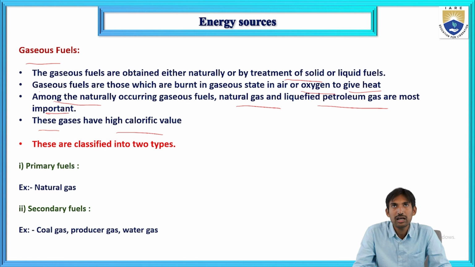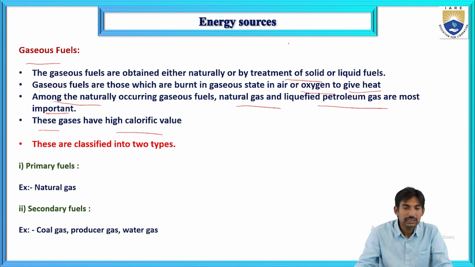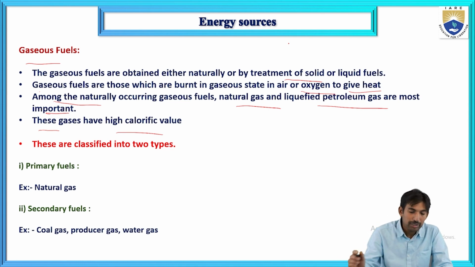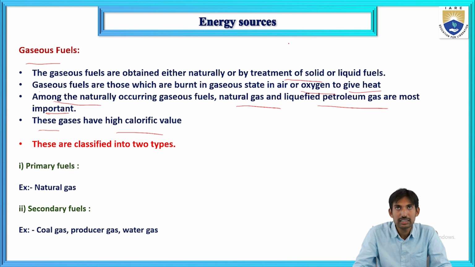See, the gaseous fuels are obtained either naturally or by treatment of solid or liquid fuels. Some of the gaseous fuels are available in nature. Gaseous fuels are those which are burnt in gas state in air or oxygen to give heat. In presence of oxygen or air, these gaseous fuels burn. Among the naturally occurring gaseous fuels, natural gas and liquefied petroleum gas are the most important. These have high calorific value and produce a large amount of heat.